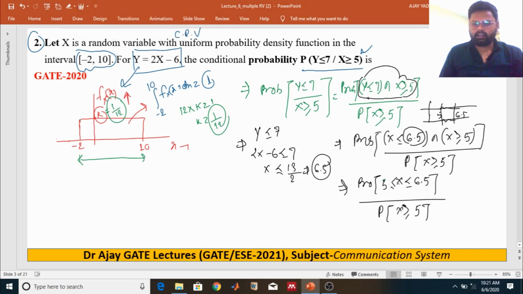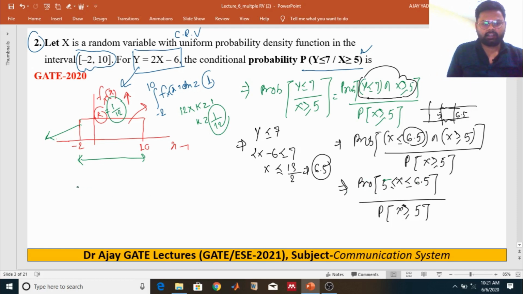The PDF is already given over here. If you take the area from 5 to 6.5, it gives the probability.